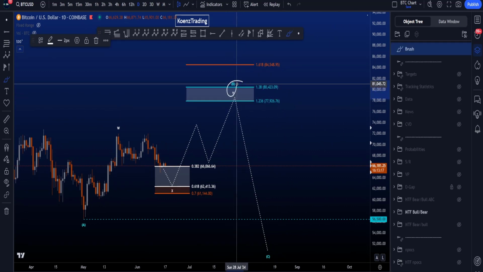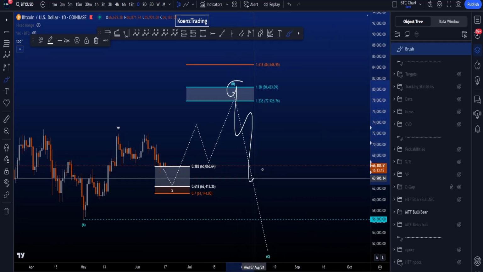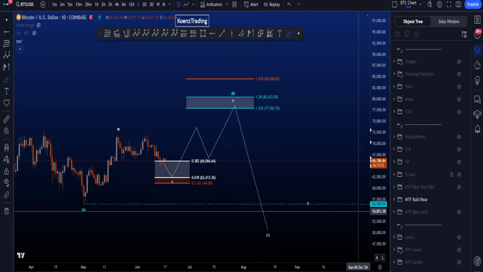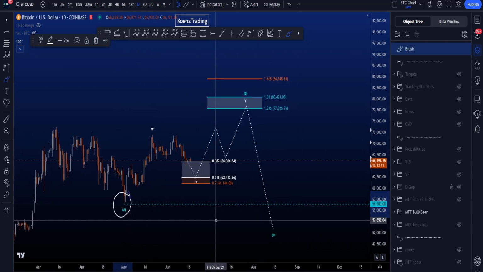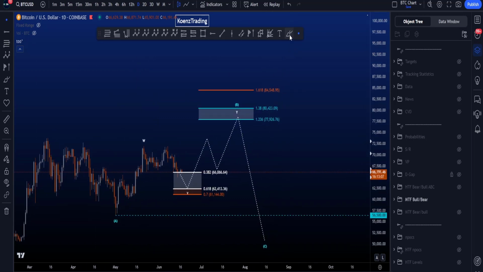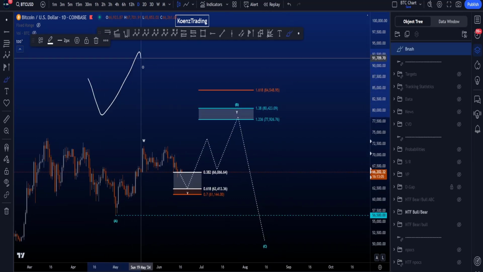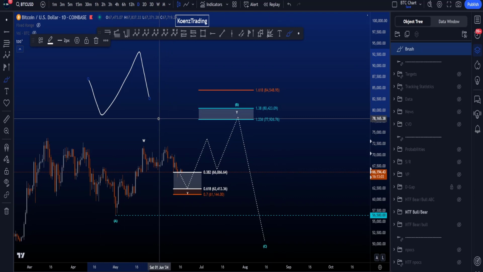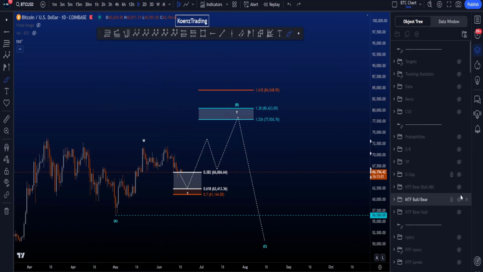After wave B, we look for an impulsive 5-wave structure to the downside in a wave C, which has to end below the low over here of wave A. By far most commonly, the only flat that wouldn't do that is a running flat in an A, B, and then a wave C, but a running flat is the most rare flat pattern.